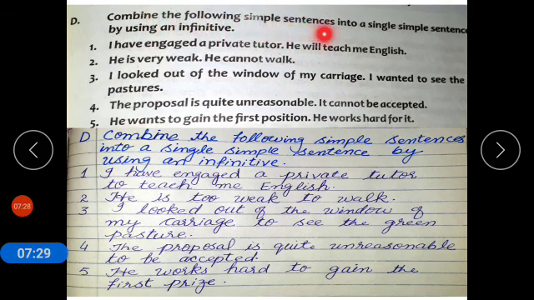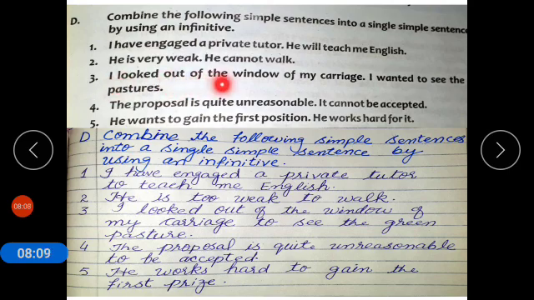Now coming to exercise D. Combine the following simple sentences into a single simple sentence by using an infinitive. Here you have sentences and you have to simplify them by using infinitive. I have engaged a private tutor. He will teach me English. So how to simplify it? I have engaged a private tutor to teach me English. To teach me English. He is very weak, he cannot walk. He is too weak to walk.